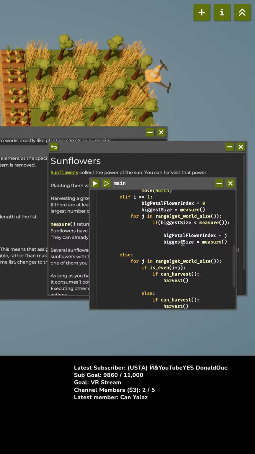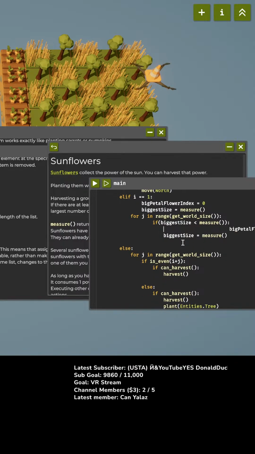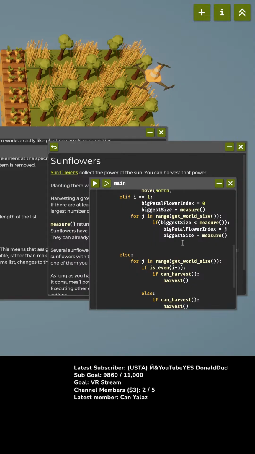There we go. So this is going through the whole row. If that is true, do that, otherwise we're just going to do nothing. Now, I want to move north in the J loop, but not the if.